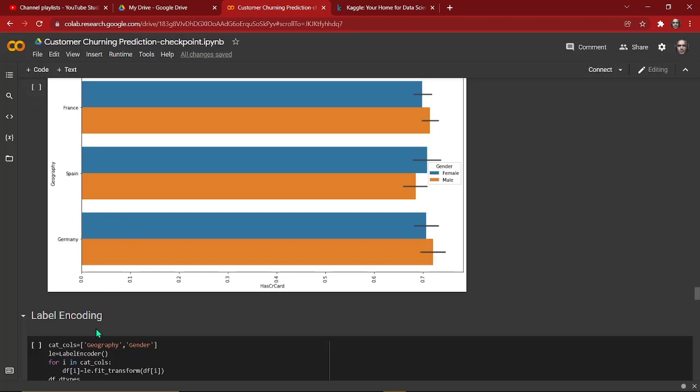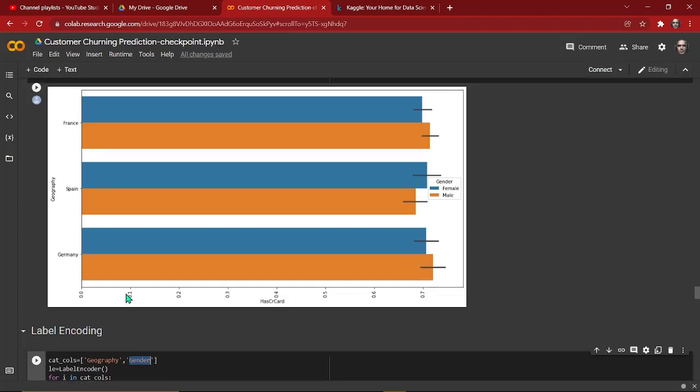But if we try to go to the next step without handling the categorical data, I mean without doing the label encoding, then our machine learning model will get confused. They will not understand what's going on properly, because right now our geography and gender columns are object data type, but we need them to be numerical.